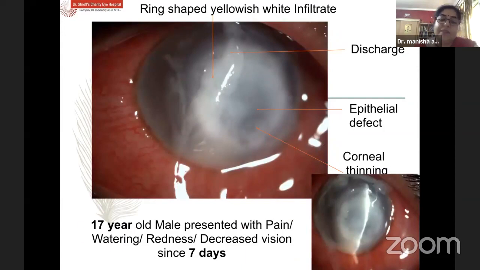If you look at this 17-year-old male who presented with pain, watering, redness, and diminution of vision since 7 days, we are very clear from the picture of the cornea that this patient is dealing with a grave infection of the central part of the cornea with discharge present. There is an overhanging edge, and if you look, there is this ring-shaped infiltrate. So how do we go about treating this patient?